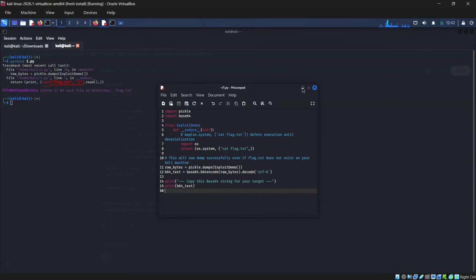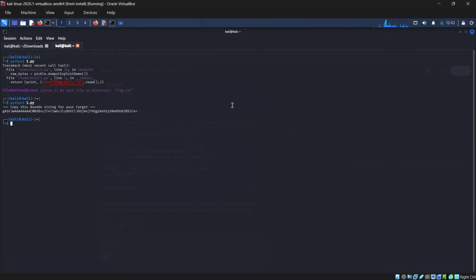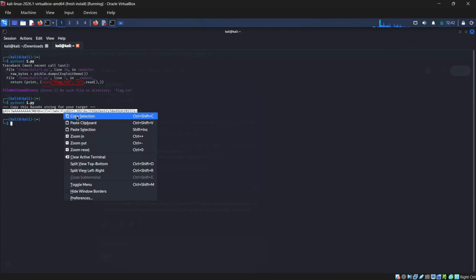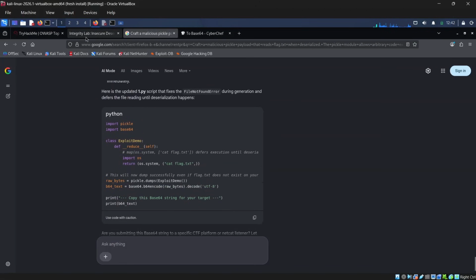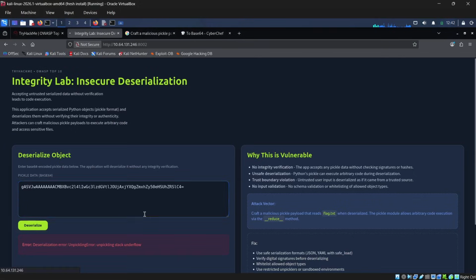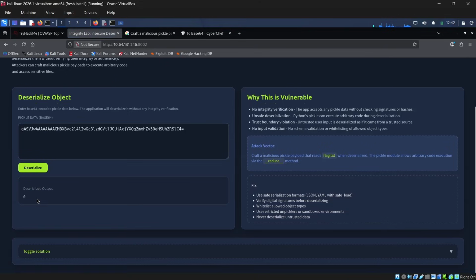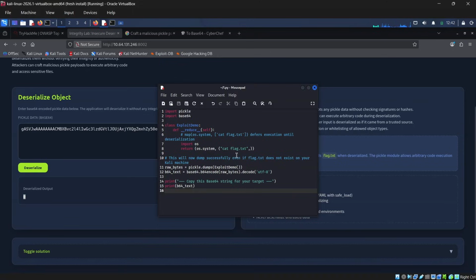After querying a lot, we get this one. So let's try to use this one. And got it, guys, we get a base64 string for our target. Let's copy that. So this is the code that we get after querying a lot. Let's paste this. Yes, that works, but it shows 0. So let's see if we have any other information, like it's about catching flag.txt.